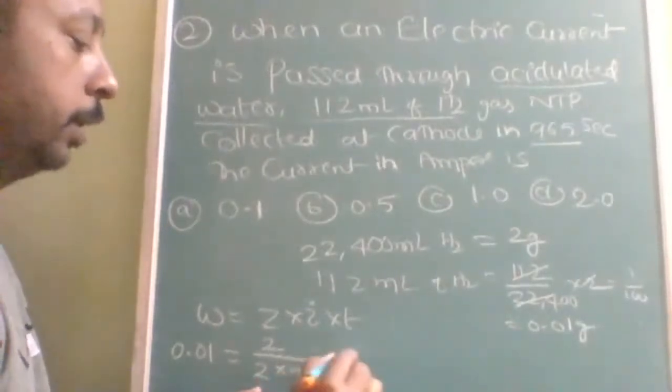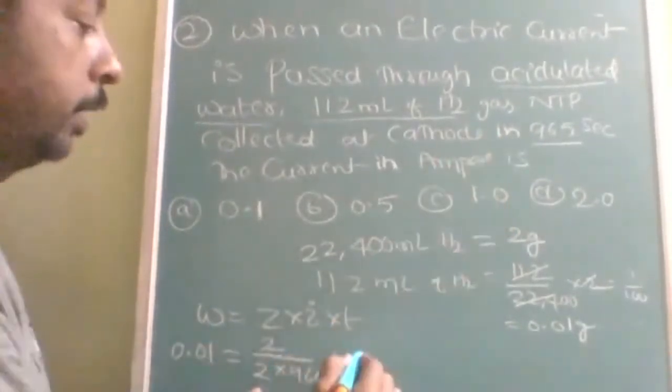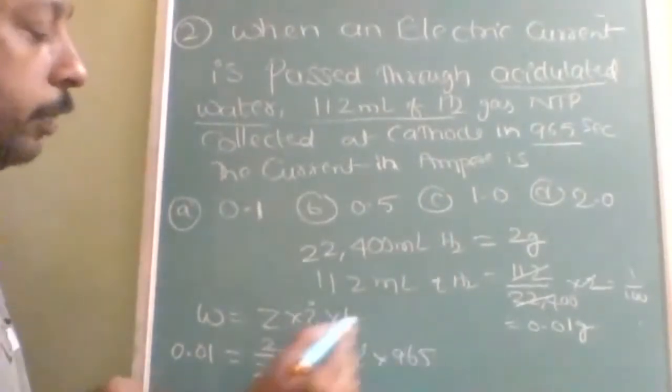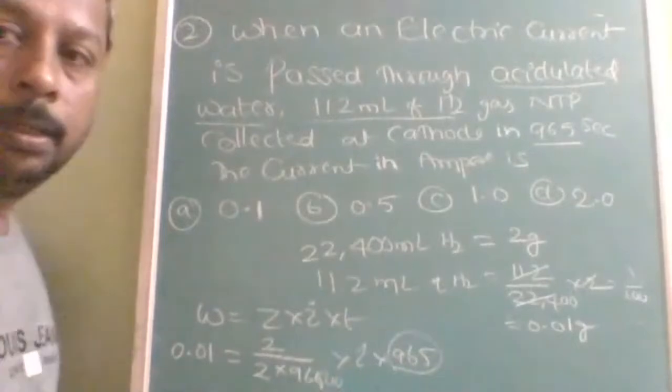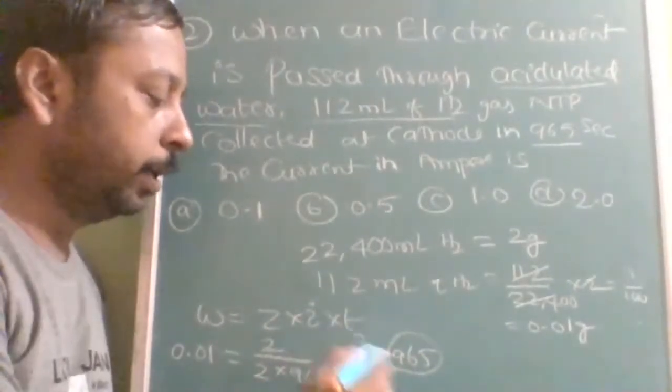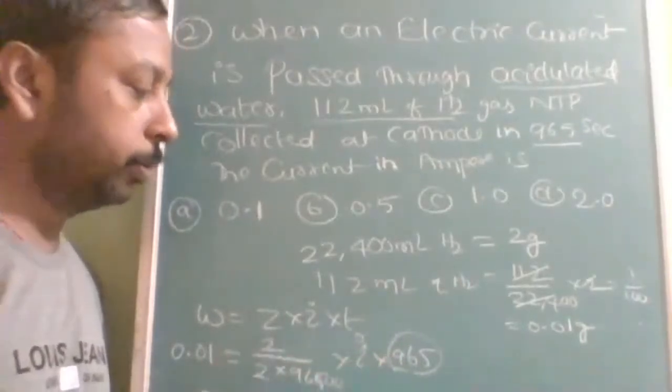96500, this is the Z. And current is what we have to find out. T is 965. See, they wanted to check your innovation, how you are able to react, not calculation. That's why the values are given so simple.